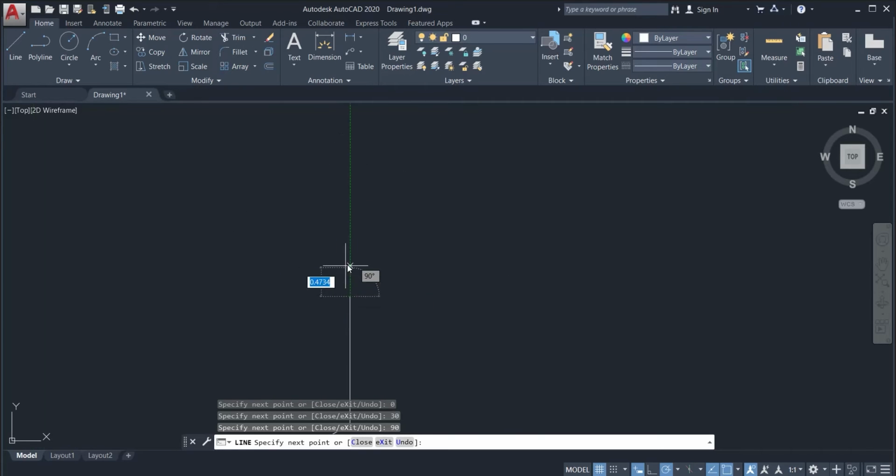The next one is a line with a length of 1.6 and an angle of 150 degrees again. But just like the first 150-degree angle that we did earlier, from 270 degrees, we will subtract 150 degrees, which is the original angle that we are aiming for. After subtracting, we will get a measurement of 120 and that will be the angle to be used. Now, type 1.6 for the length and 120 degrees for the angle.